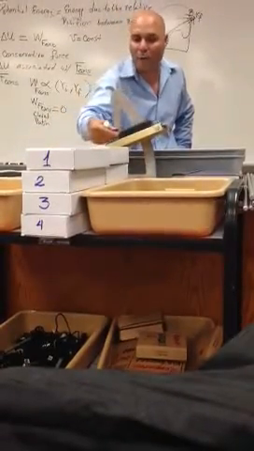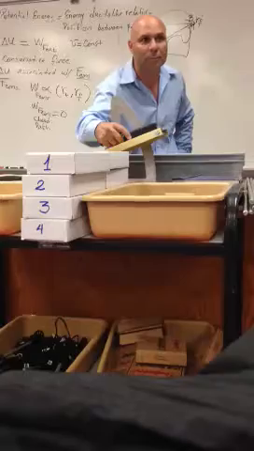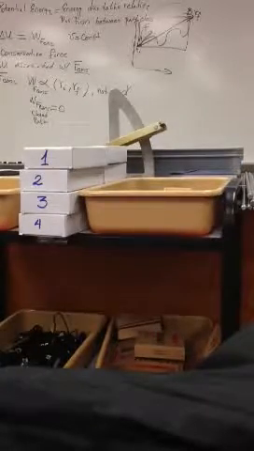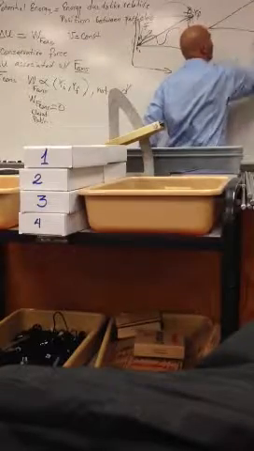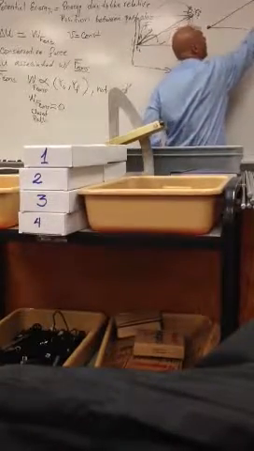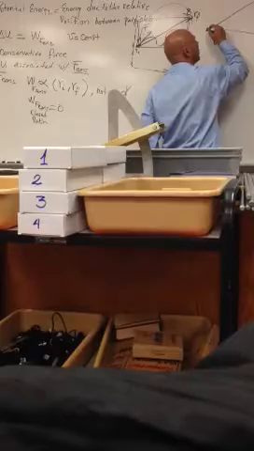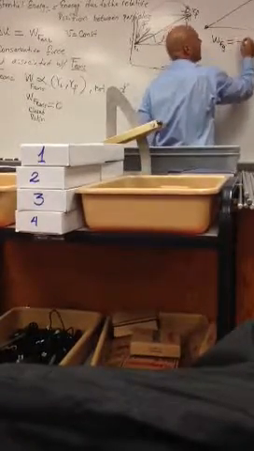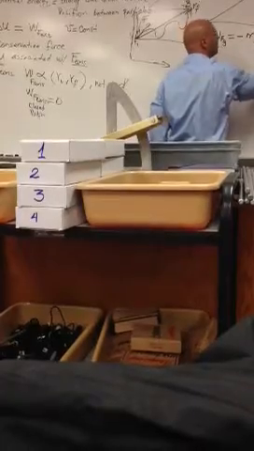What is the work done by the gravity going up the incline? Will it be positive or negative? Negative. So the work going from here to here will be negative mg delta y. Is that correct?